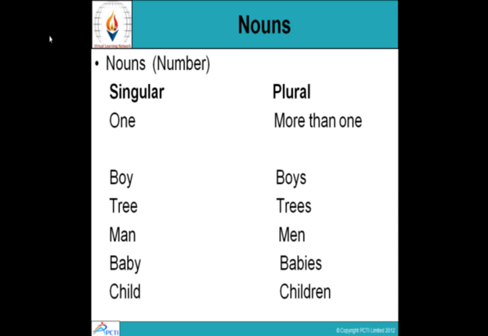Nouns have numbers. As I told you, nouns are names of things, places, people, etc. So, there could be one of it or there could be more than one. So, nouns are singular and plural. Singular is one, plural is more than one. Boy, boys. One tree, trees. One man, men. One baby, more than one, babies. Child, children. So these we call singular nouns and plural nouns.